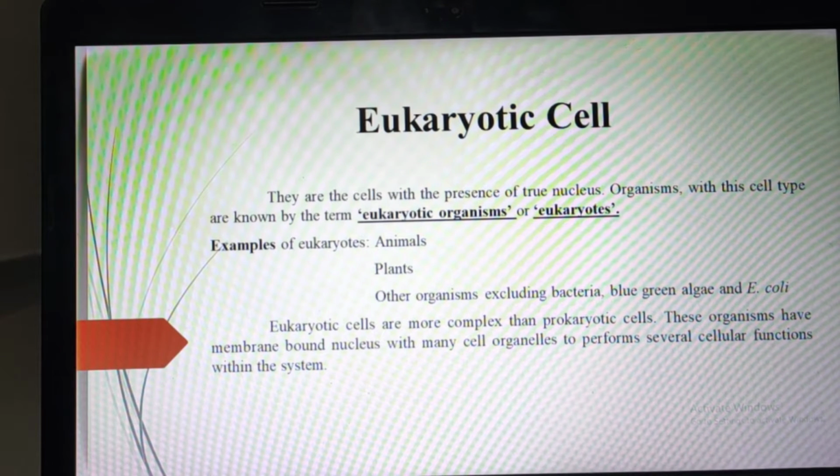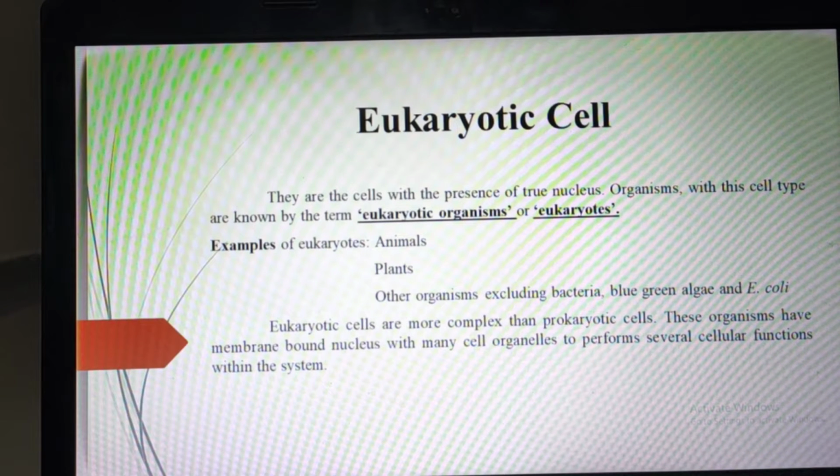Now we will see the eukaryotic cell. We have seen the prokaryotic cell, in which cell organelles are present but not well developed. But in the eukaryotic cell all the cell organelles have very specific structure and specific functions.